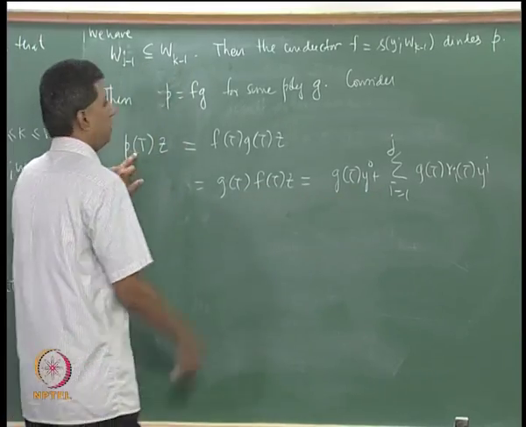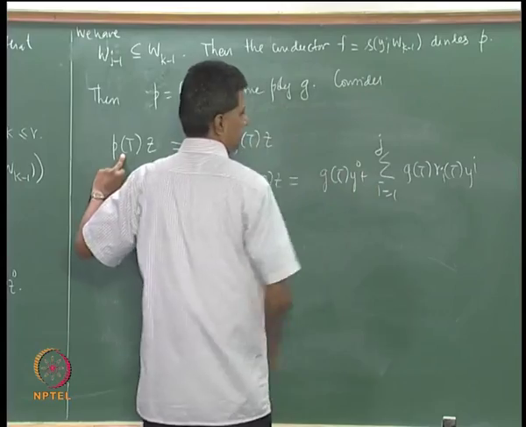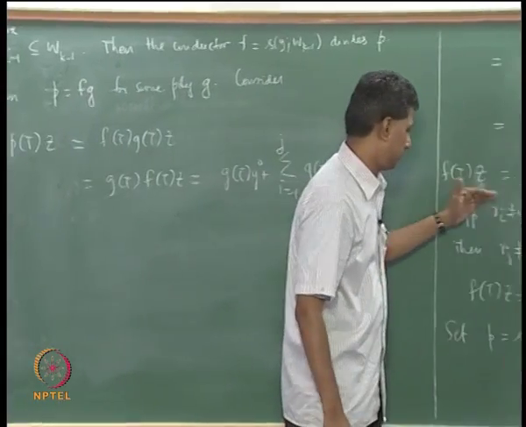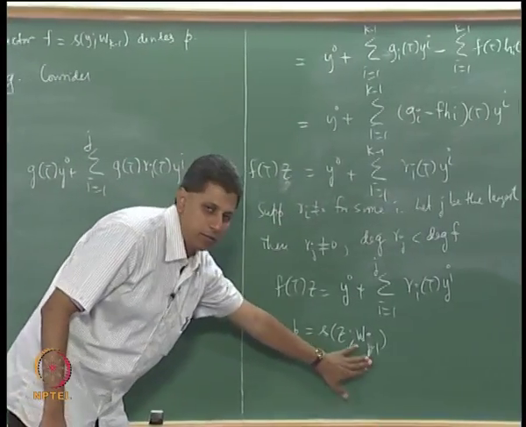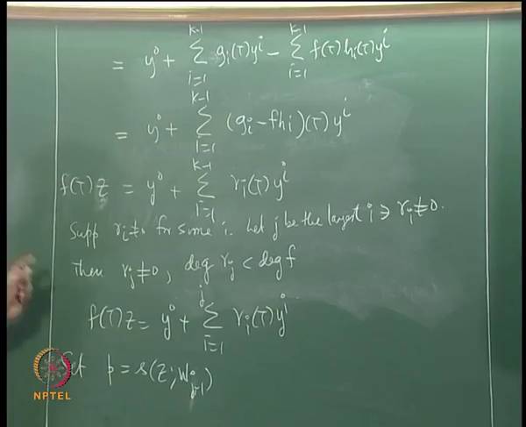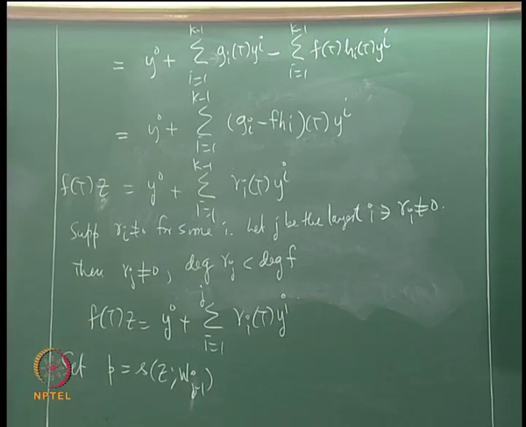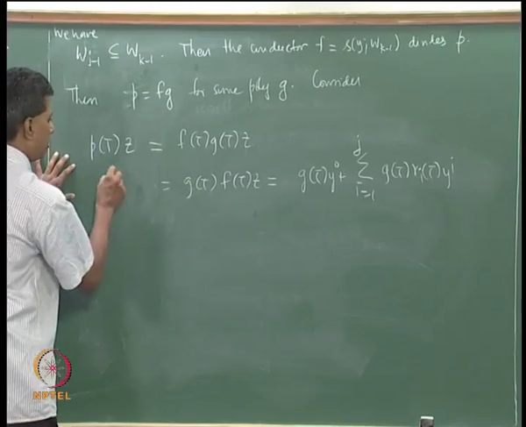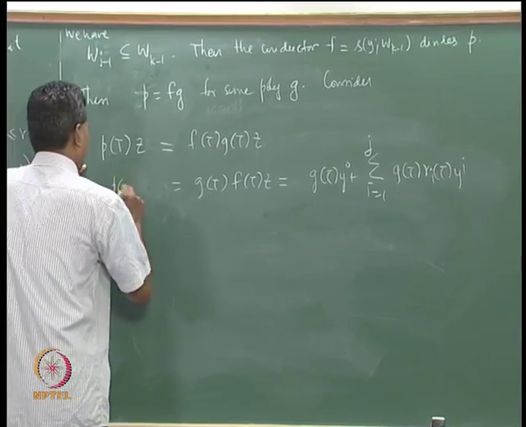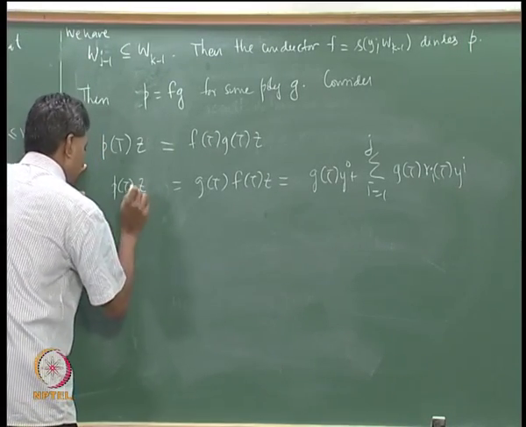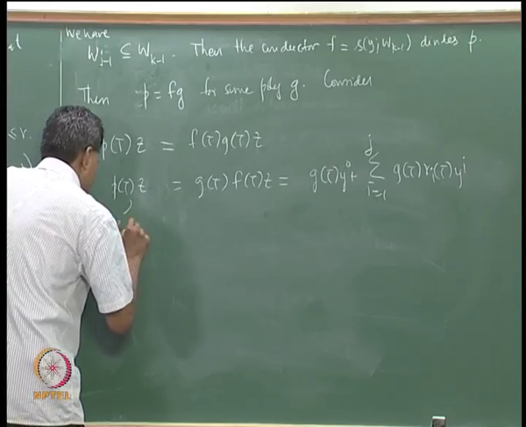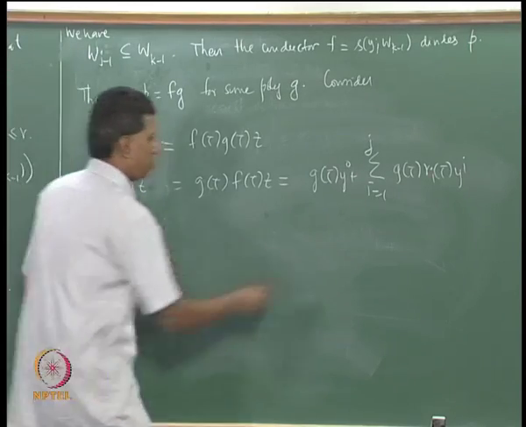So, I have P(T)z to be this. Now, what is P? P is defined here. P of capital T of z must be in W_{j-1}, that is the definition. So, this vector belongs to W_{j-1}. Look at what you have on the right.